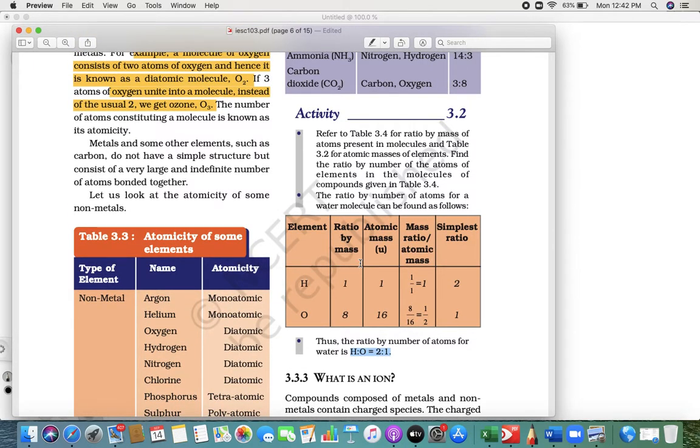Understand this thing. Every atom combines in an appropriate proportion, and that is what we are talking about. It is combining in some appropriate proportion, and what is that proportion? This one. H to O is 2:1, and that is how we combine and get it. 2:1. Okay, so I hope you are getting what I am trying to say.